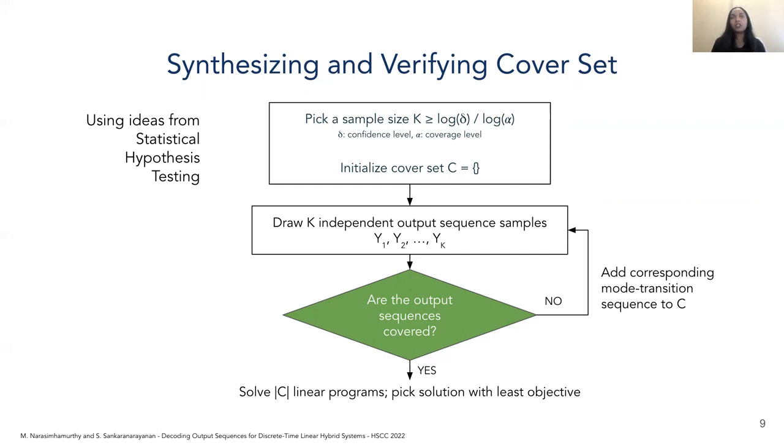And we can just solve the size C number of linear programs, one for each sequence in our cover set, and pick the solution with the least objective to be the solution for our decoding problem. The value k is determined based on the level of coverage we desire, and also the level of confidence we wish to have for our statistical test. The details are provided in the paper.